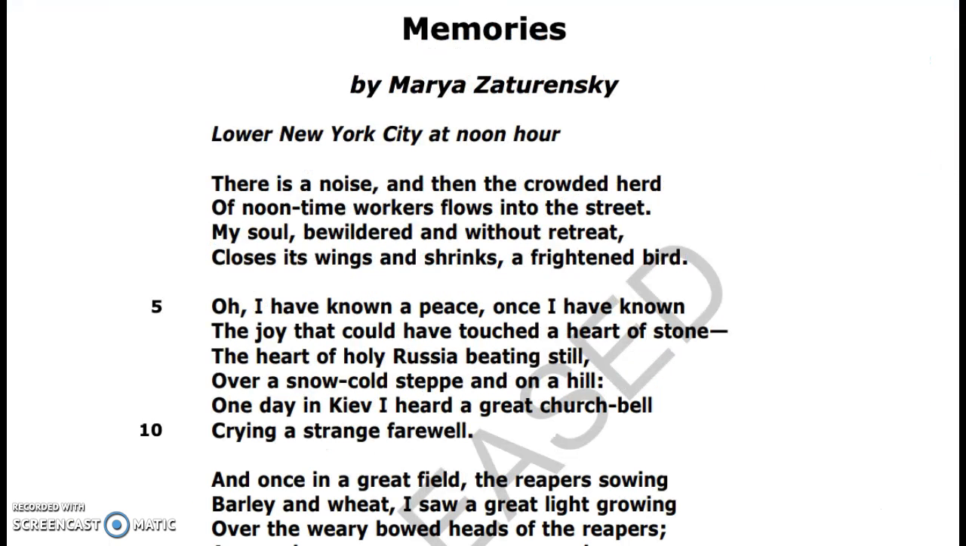All right, now let's take a look at a poem. So this poem is called Memories. It is about a Russian immigrant who uses her memories of living in Russia to make her feel more at home and more comfortable in New York City. So in the third stanza here, lines 5 through 10, she is discussing her memories from Russia, and looking at the last two lines, she says, one day in Kiev, I heard a great church bell crying a strange farewell.